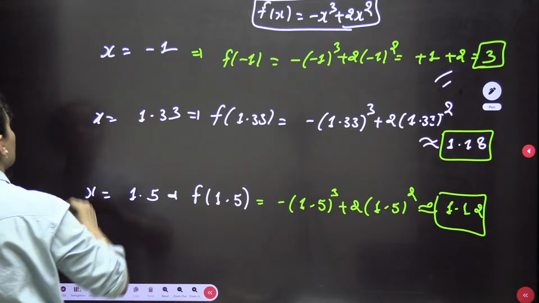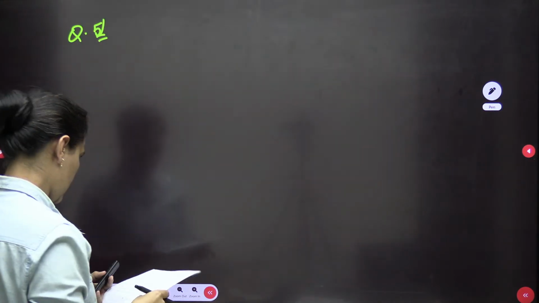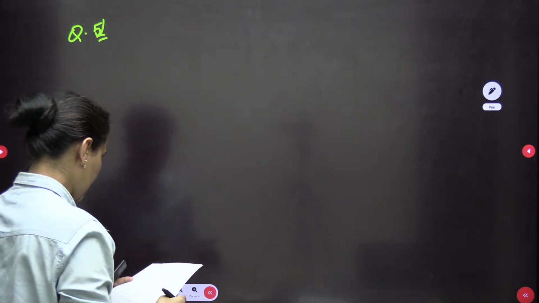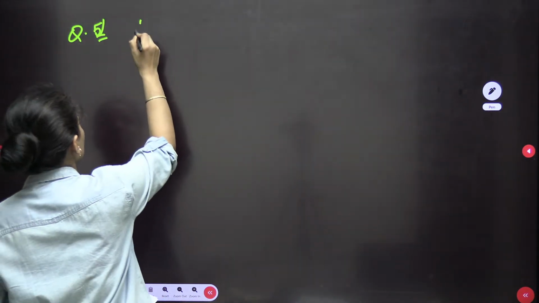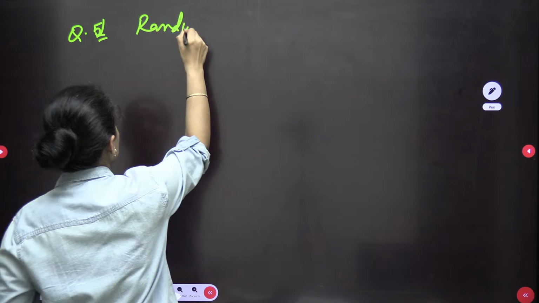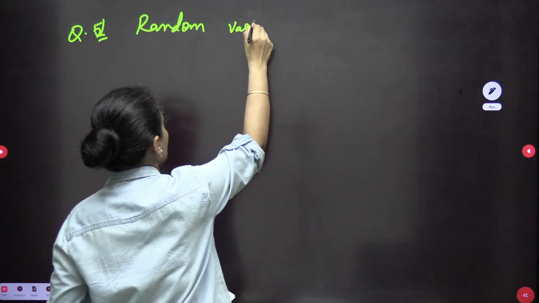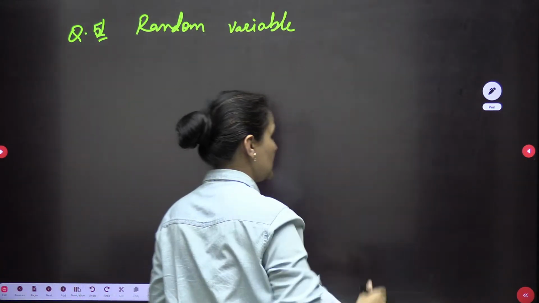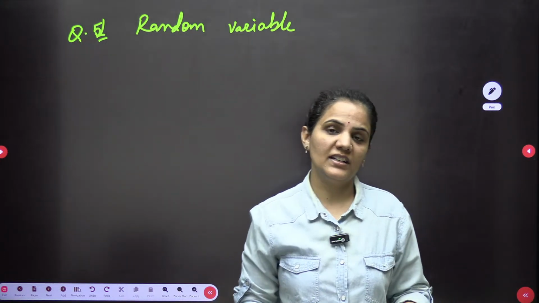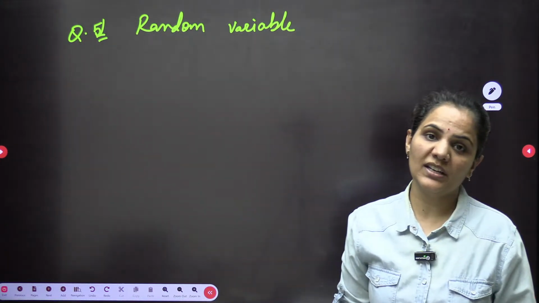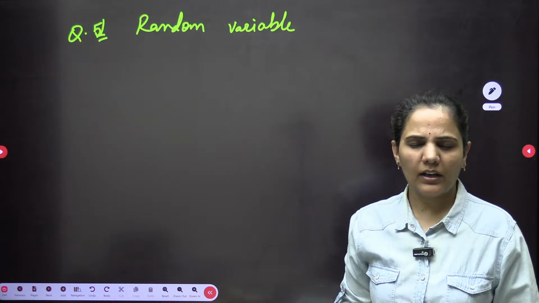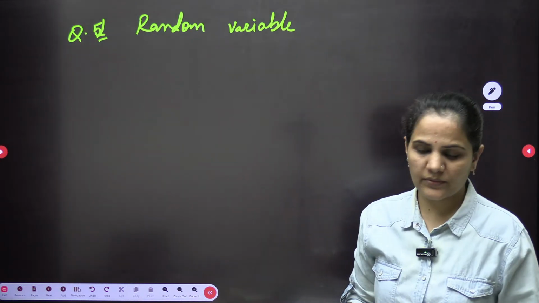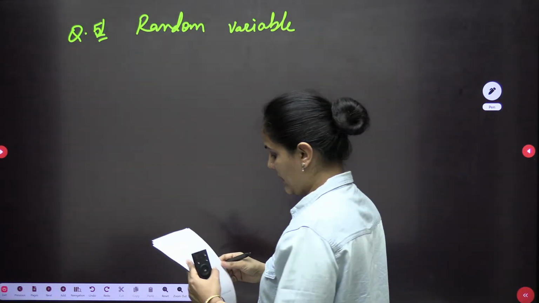Question number 5. This is the question, what it is asking. A random variable X takes the values. It's a discrete random variable question. We had a discussion in probability and statistics. Random variable is one of the very important topics. Almost every year you will see a question from this one. Here also we have the question.